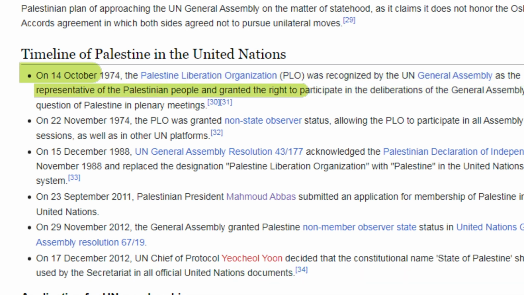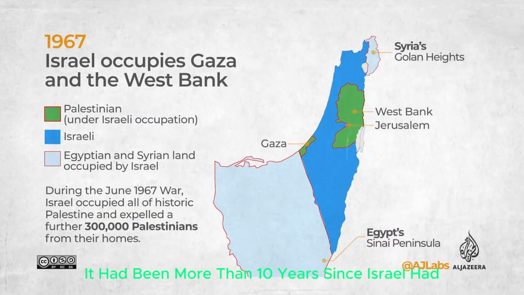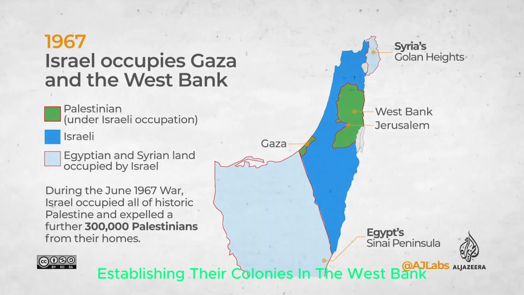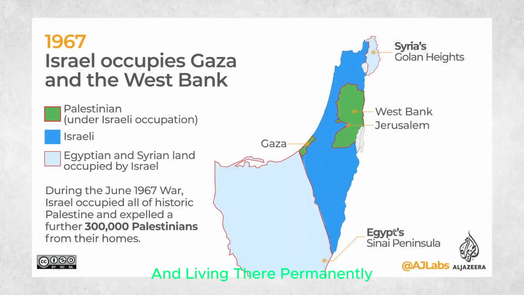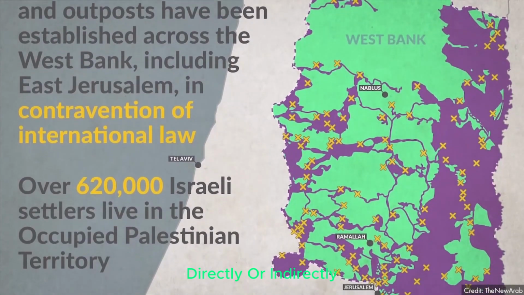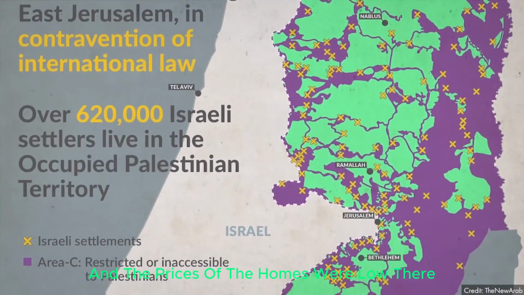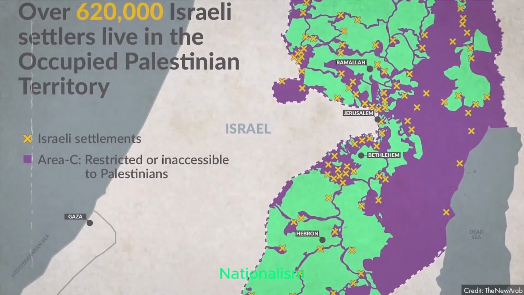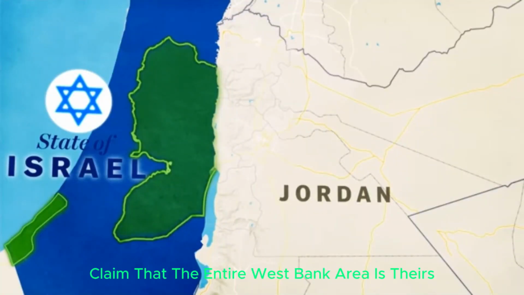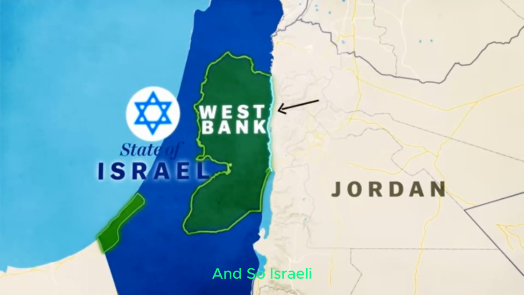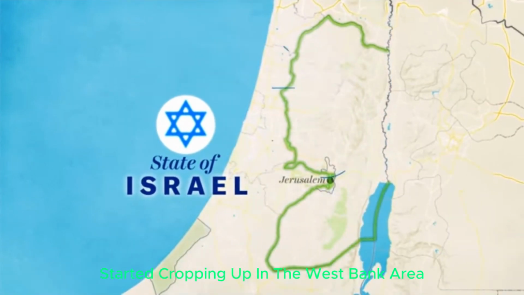It had been more than 10 years since Israel had occupied the Gaza Strip and the West Bank. During this period, many Israelis started establishing their colonies in the West Bank. They started building settlements and living there permanently. The Israeli government supported them directly or indirectly, and the prices of the homes were low there. Some people go there for cheap housing while others for their religious nationalism. Some fanatic Israelis claim that the entire West Bank area is theirs, and so they would reside there, and so Israeli settlements started cropping up in the West Bank area.